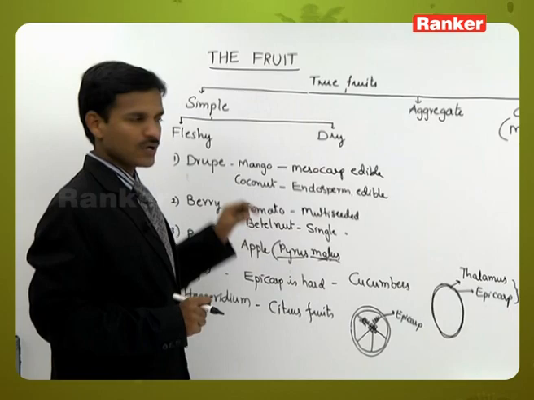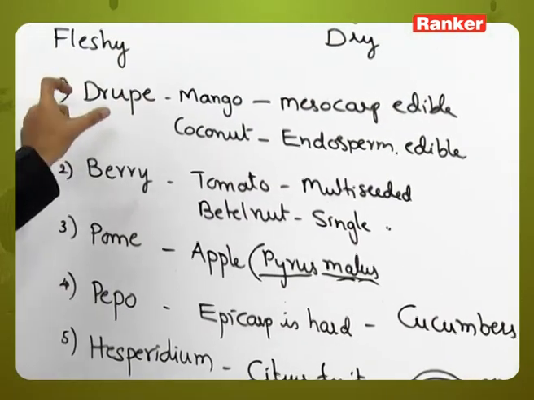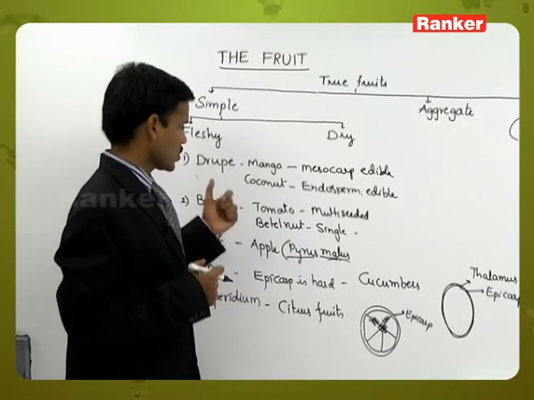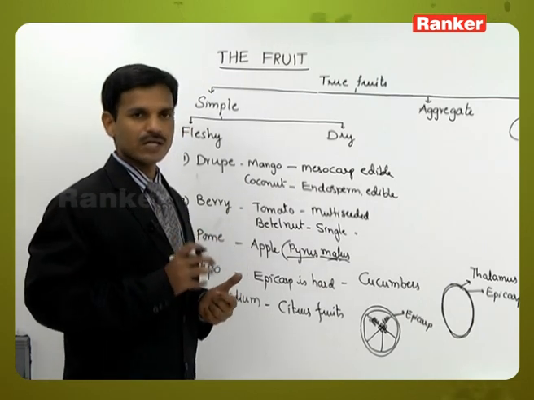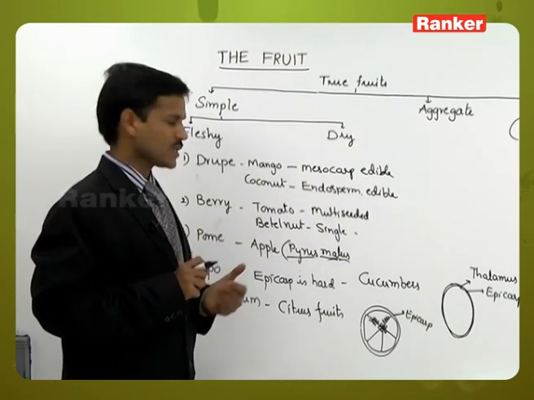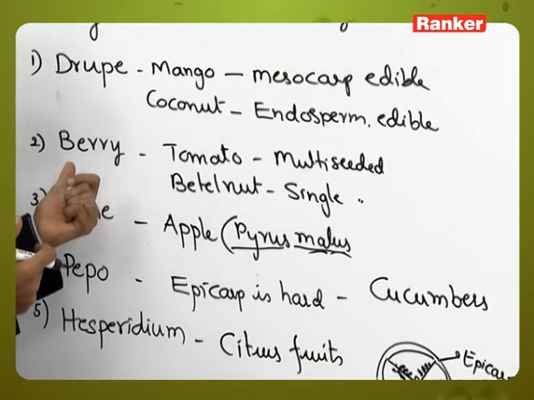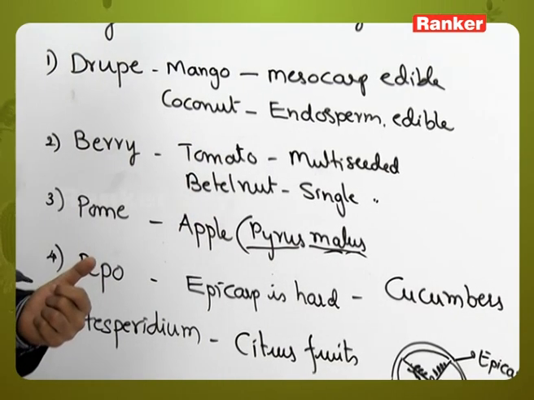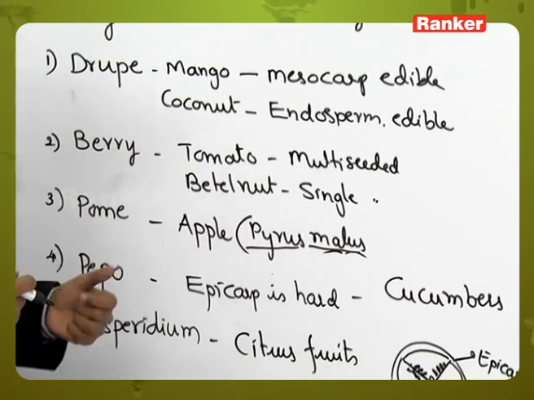Drupe is a single-seeded fruit, and its characteristic feature is a stony endocarp. In the berry, generally the total fruit is edible, sometimes except the seed. Berry fruits are multi-seeded, the seeds are very hard, like in tomato, brinjal, and betel nut.